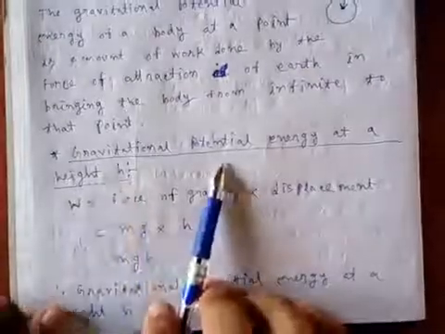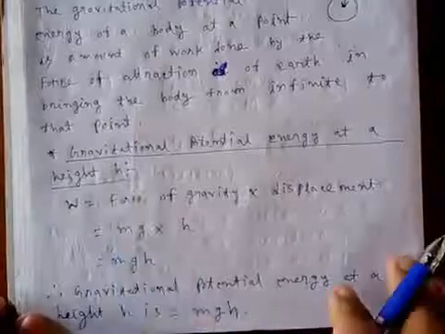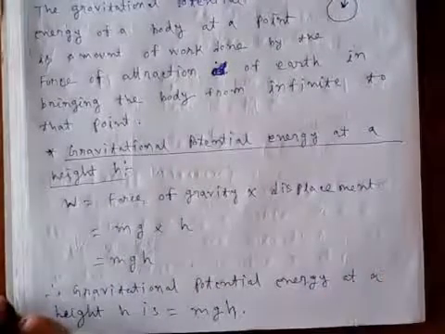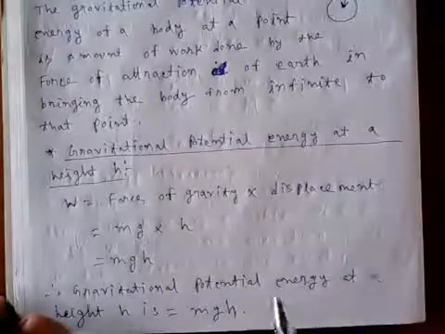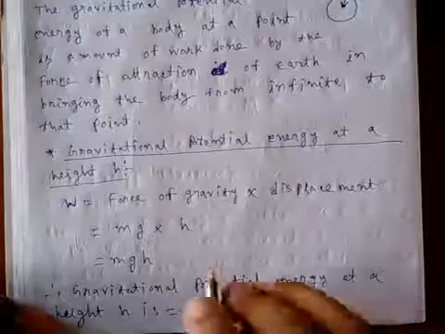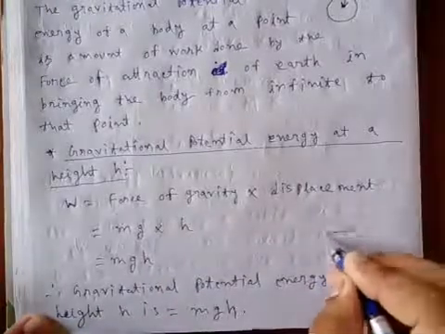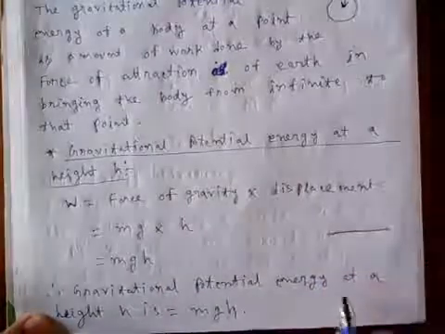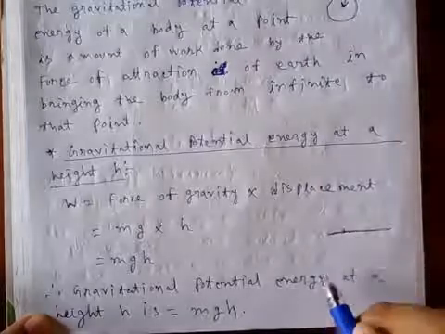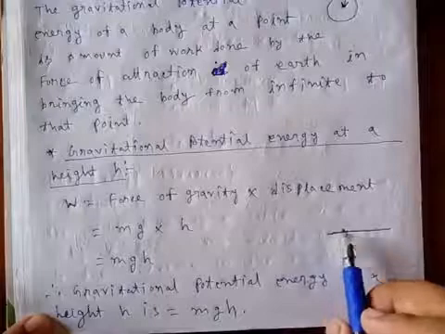Now move to the simple expression. What is gravitational potential energy at a height h? Due to simplicity we have simplified those definitions and made our own convention. In this convention we consider that at the earth's surface the gravitational potential energy is 0.